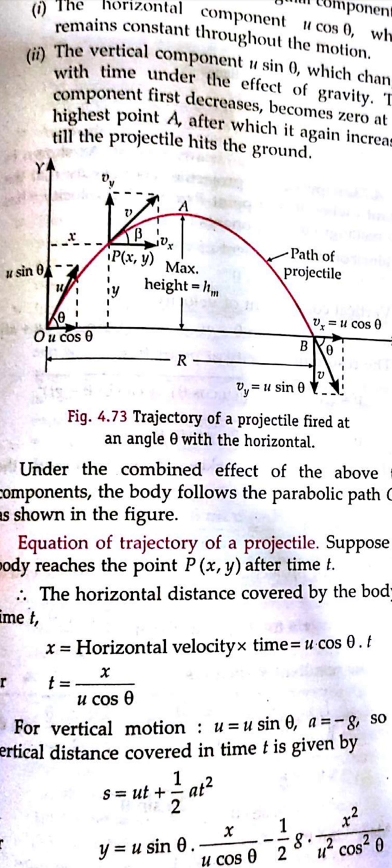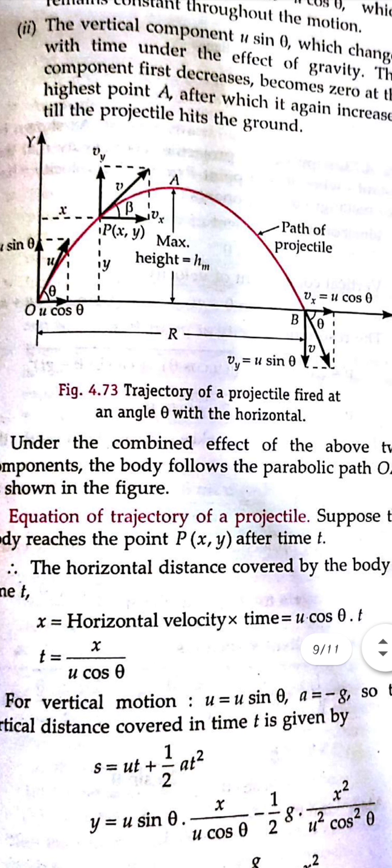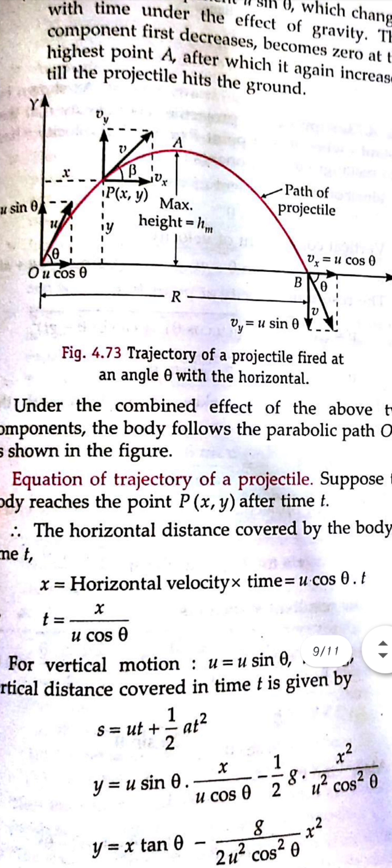But in the horizontal direction, no acceleration is acting on it, but when it comes downwards, in the downward direction, the acceleration working on it will be the acceleration due to gravity, that is g only. Now the path covered by this object under gravity is in a parabolic shape. This path is said to be the trajectory, and the shape of the trajectory will be seen with an equation. Here we already said that it is a parabolic shape, but how did it come?